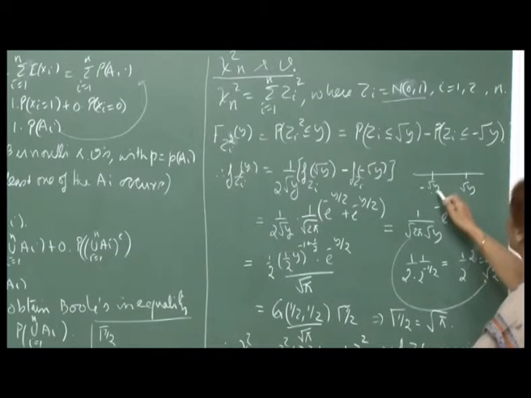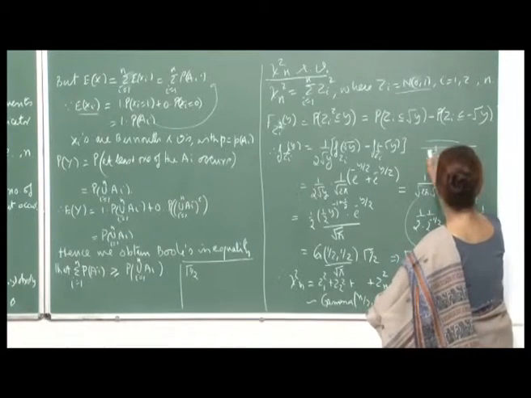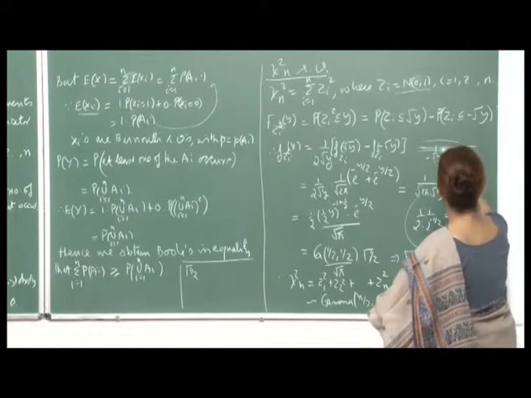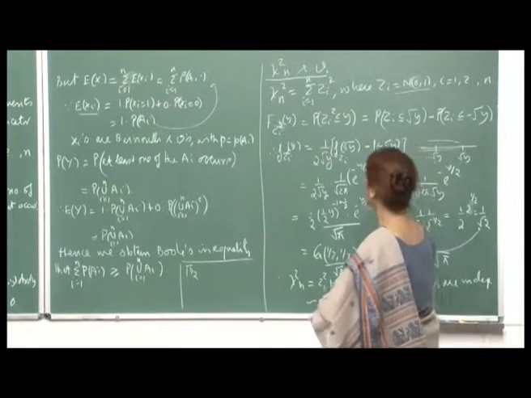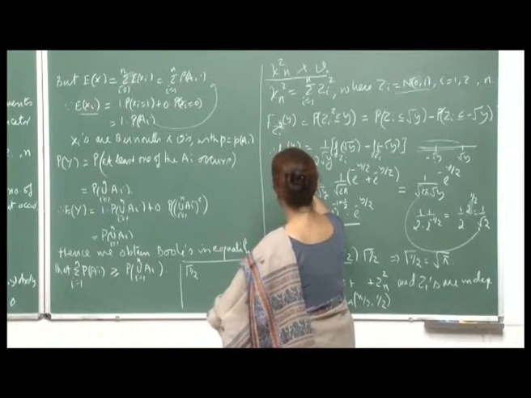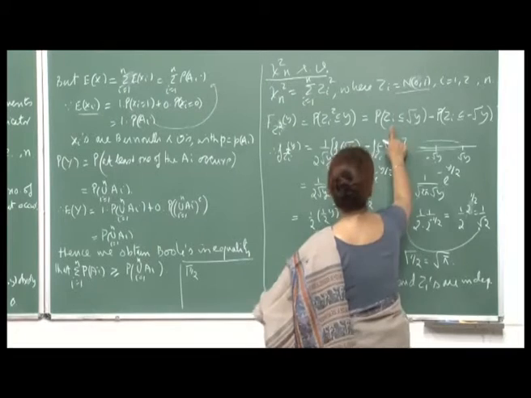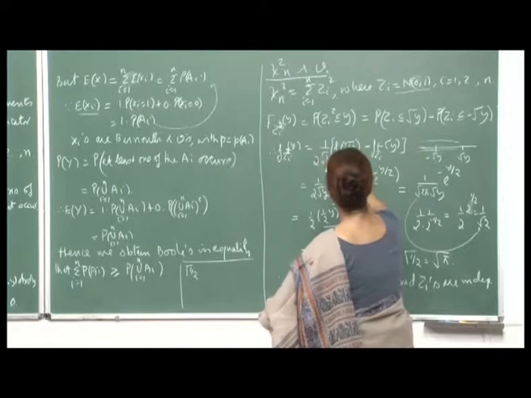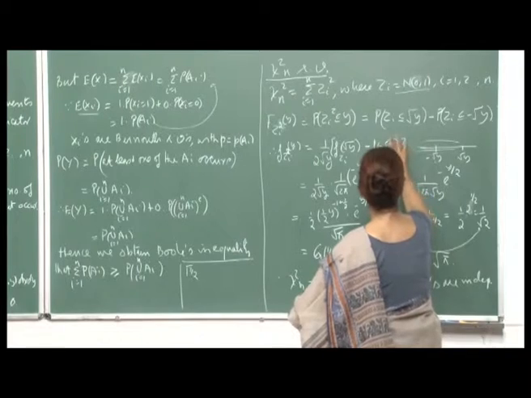So that the square does not exceed y, this probability can be written as P(Z_i < root y) minus P(Z_i < minus root y). This is the probability. And when we differentiate this, I will get the PDF of Z_i squared, which will be equal to the derivative of root y, 1 by 2 root y, into f of Z_i at root y minus f of Z_i at minus root y.